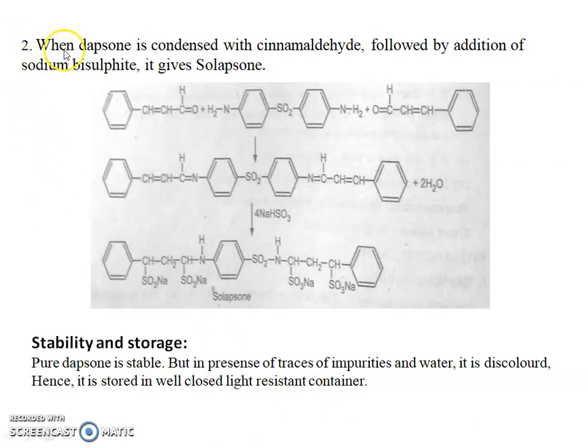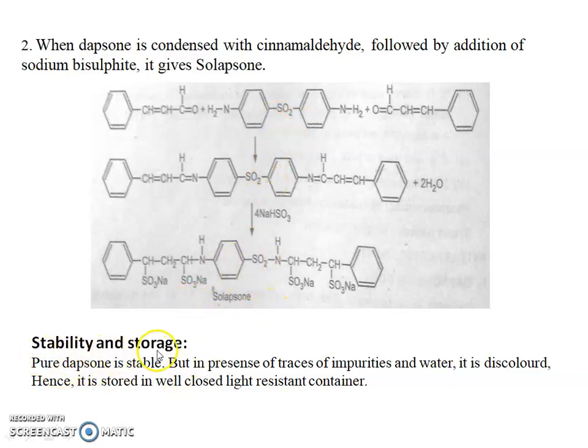Second chemical property: when dapsone is condensed with cinnamaldehyde followed by addition of sodium bisulfite, it gives solapsone. This is cinnamaldehyde and this is dapsone. Two molecules of cinnamaldehyde are treated with dapsone to form solapsone.